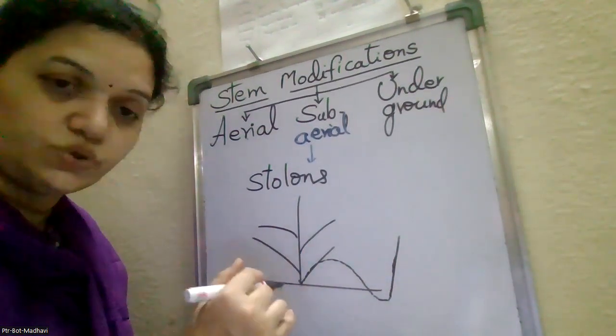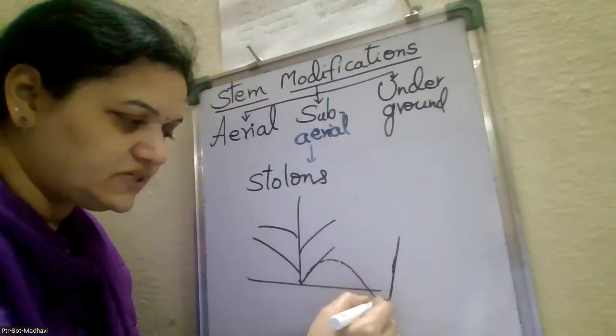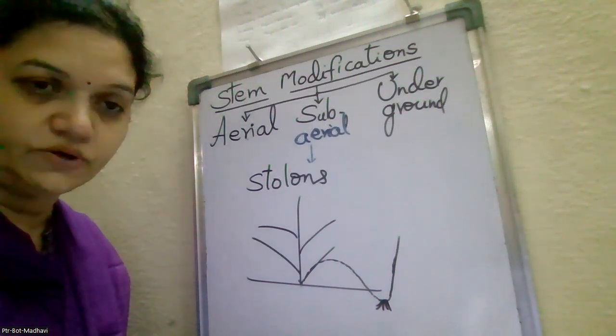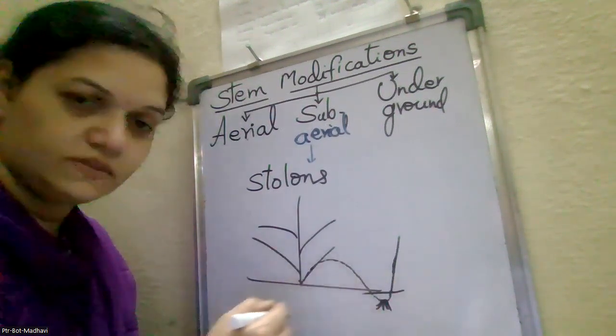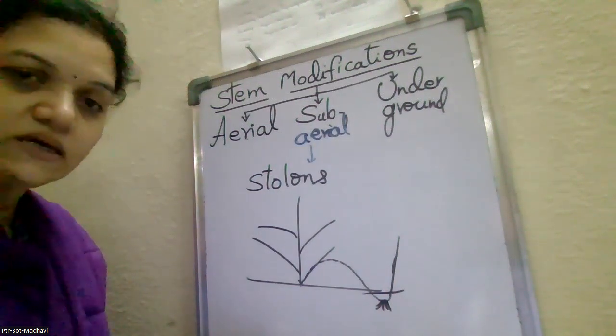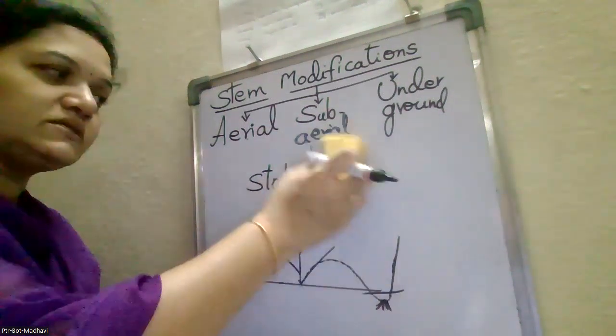That is the stolons. And the part which is present under the soil will have at least one nodal region. This is the stolons. And the third one is the sucker.